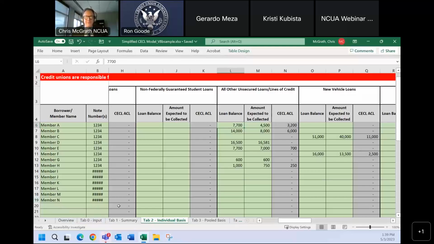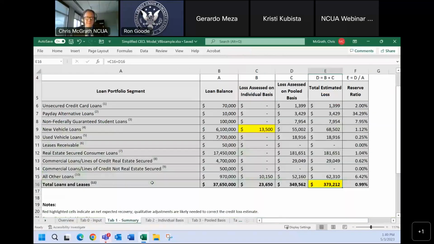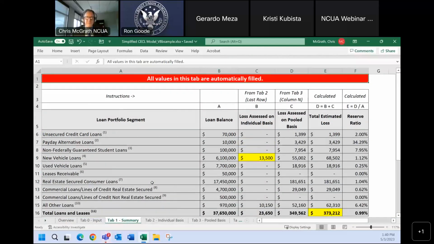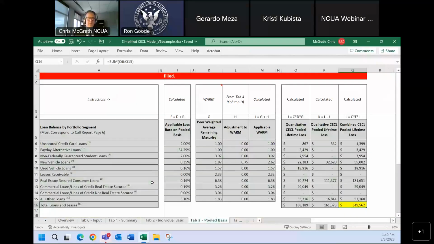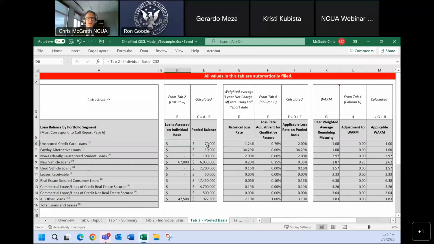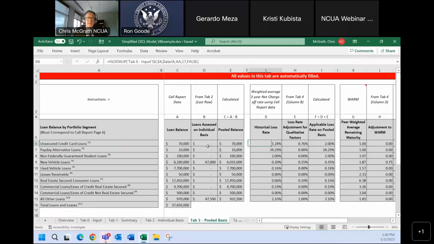Okay, thank you. Next question. What happens if we have a positive historical loss rate? Recoveries. Okay. If any of these values are negative, meaning recoveries, the question is, is that going to continue into the future?